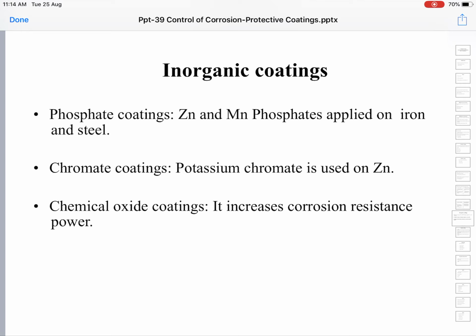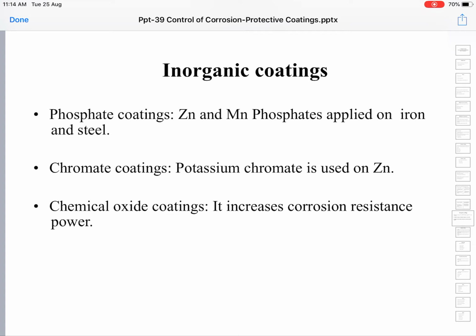Next, chromate coatings. Potassium chromate is used on zinc. The zinc metal, which is to be protected, is first dipped into acidified potassium chromate, and then it is dipped into neutral potassium chromate.